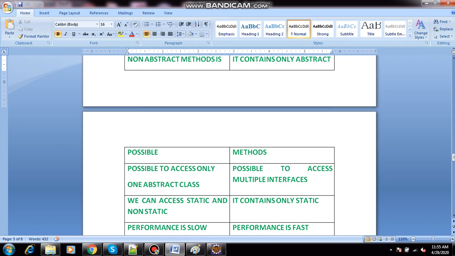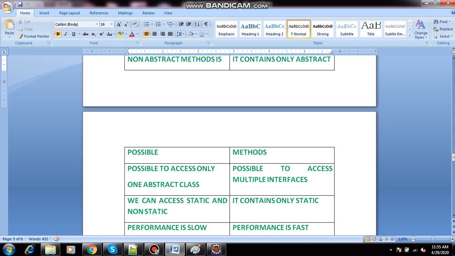Next, with abstract classes it is possible to access only one abstract class. What does that mean? Abstract class A, abstract class B, abstract class C: we cannot define three classes like this. Only one class we can use as an abstract class.